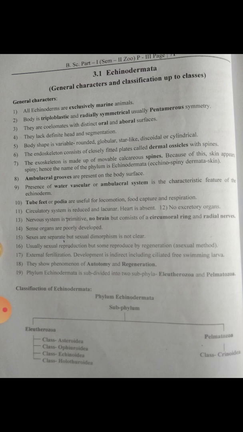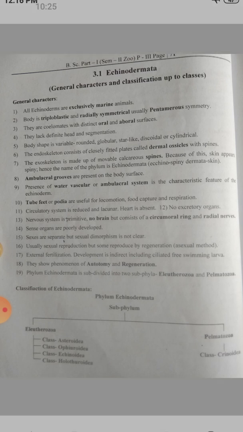Nervous system is primitive, that is old, no brain but consists of circumoral ring and radial nerves. Sense organs are poorly developed in echinodermata. Then sexes are separate but sexual dimorphism is not clear. Sexes are separate in echinodermata but sexual dimorphism is not clear.